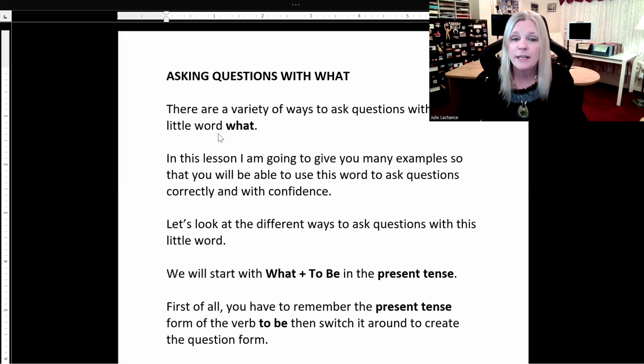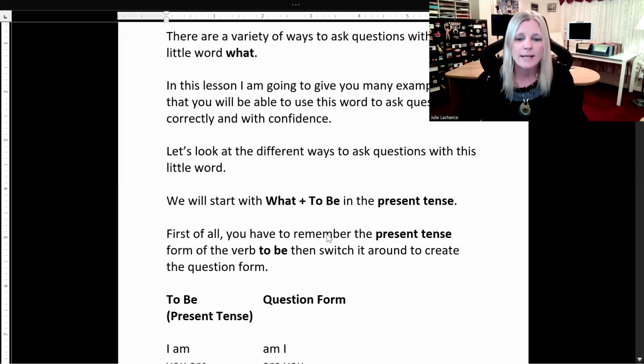There are a variety of ways to ask questions with the little word what. In this lesson, I'm going to give you many examples so that you will be able to use this word to ask questions correctly and with confidence. Let's look at the different ways to ask questions with this little word.